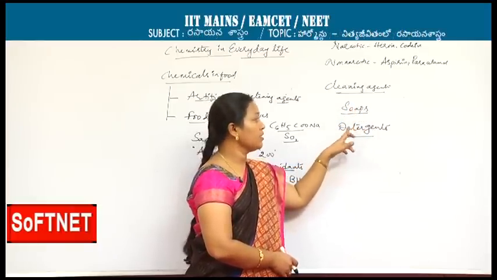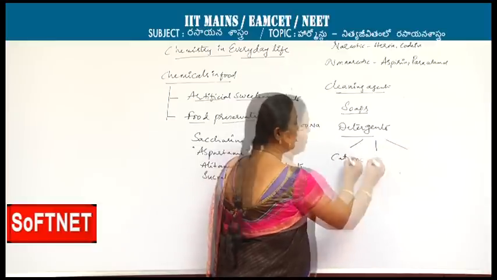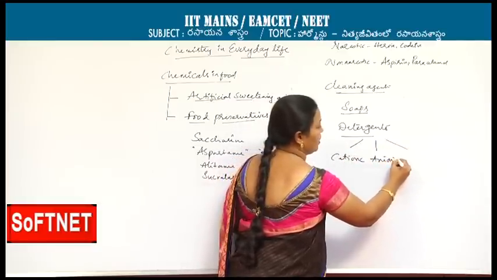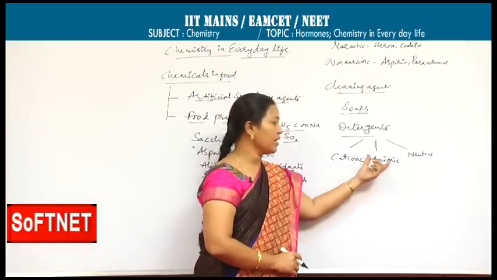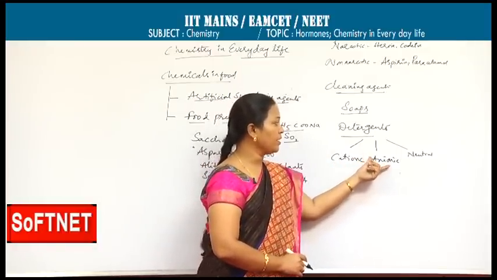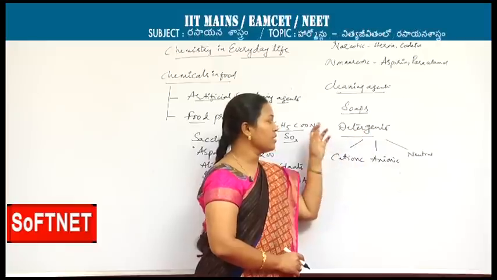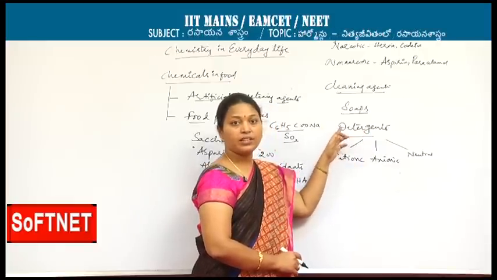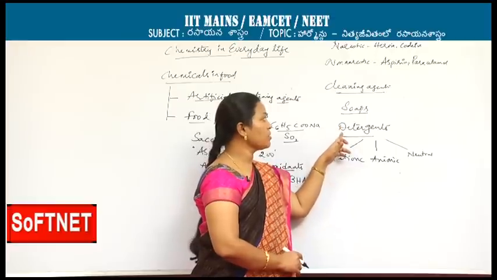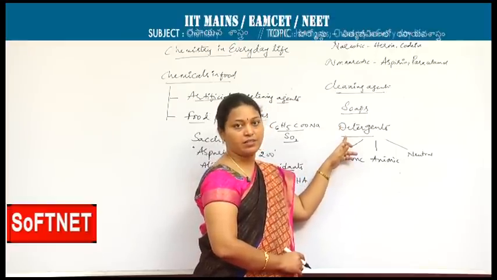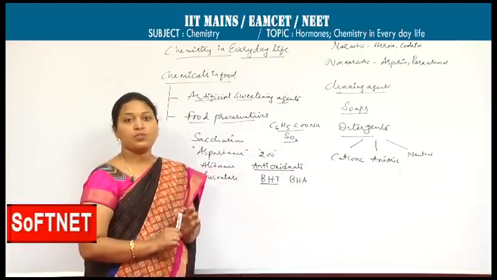There are certain detergents also, based on the availability of charges: cationic, anionic and neutral. If the positive charge is more in the detergent, they are cationic detergents; if the negative charge is dominating, anionic detergents; if both ionic charges are balanced, we can call them neutral detergents. These detergents do not have any soapy action in them, but they are also used as cleaning agents. With this we discussed different aspects of chemistry in everyday life.